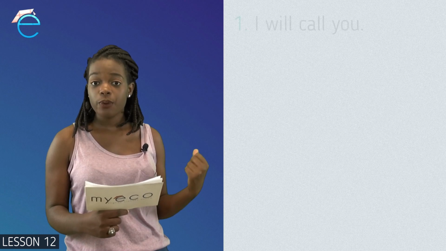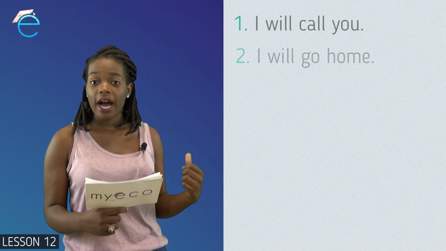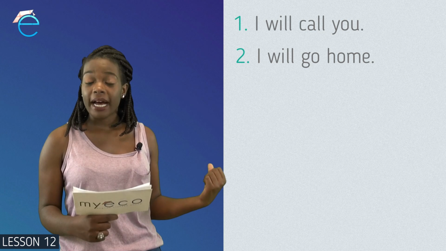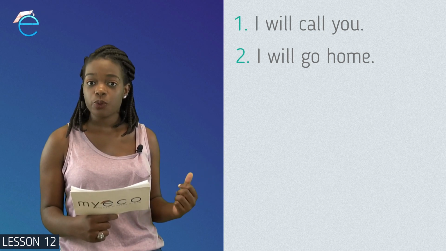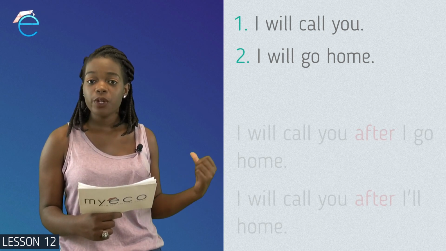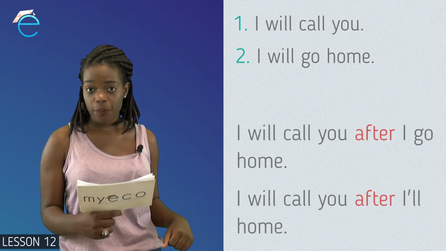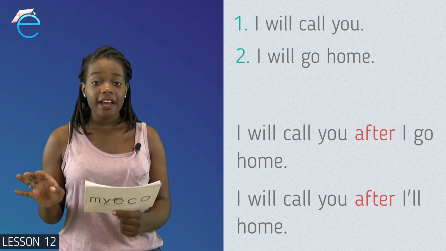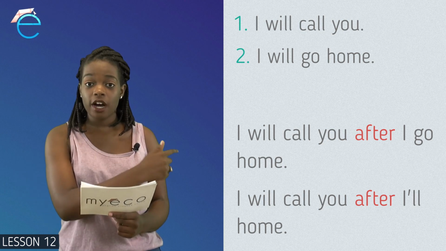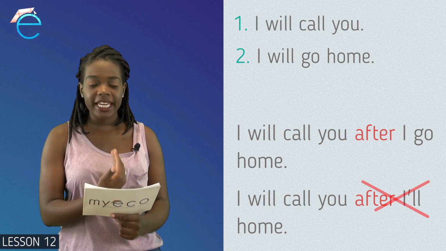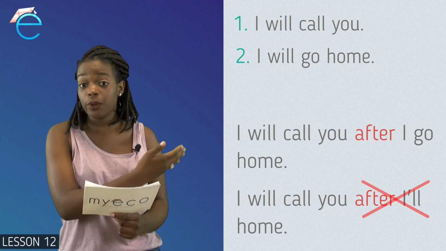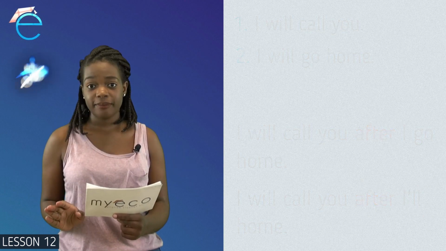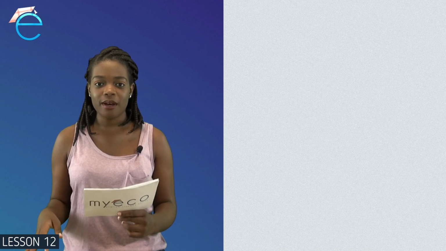Again, here we have two sentences. I will call you and I will go home. Now we're combining them with our time clause, which here is after. I will call you after I go home. So I will call you after I go home. We do not have our will for future tense after our time clause. So I cannot say I will call you after I will go home. Not correct.